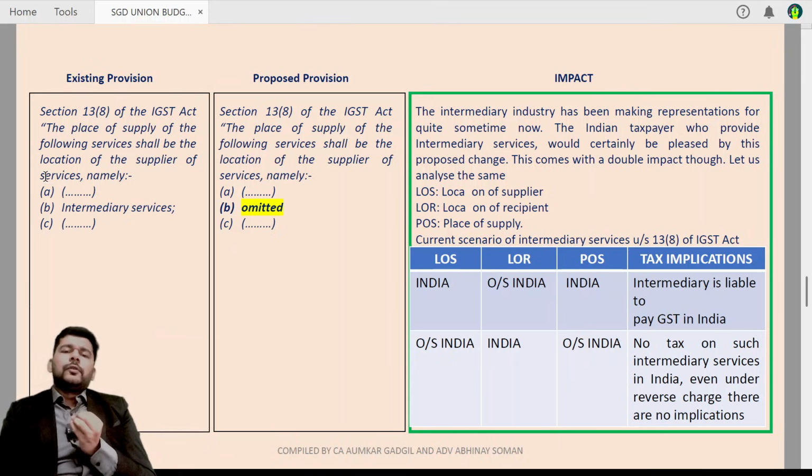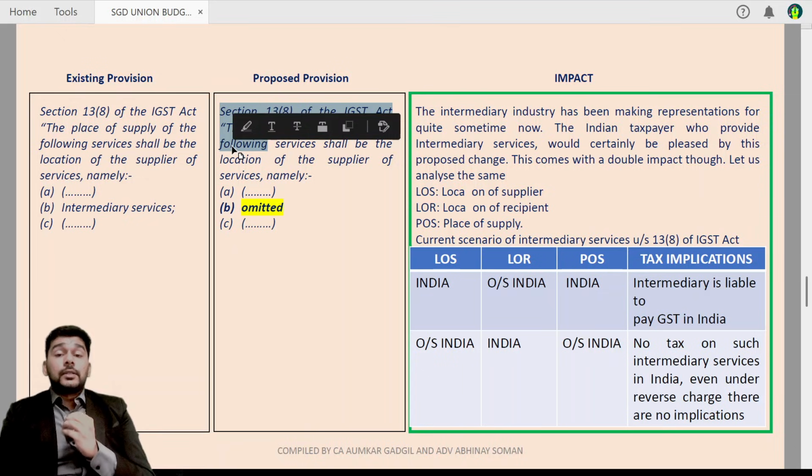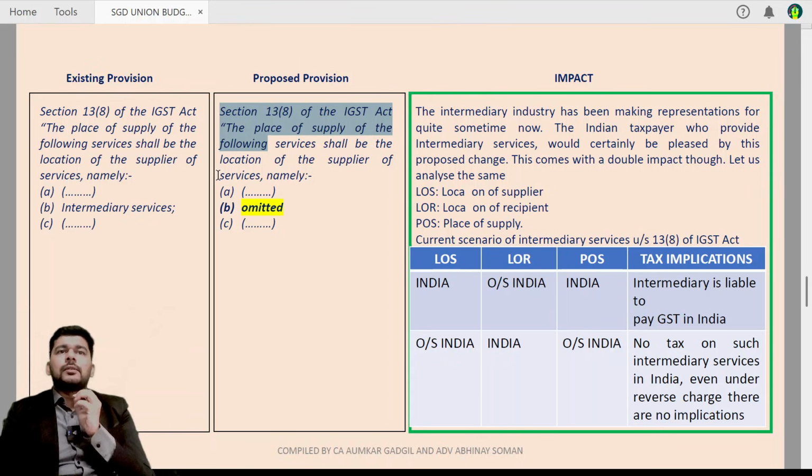Under section 13 of the IGST Act 2017, the transactions covered are only where either the supplier of service or the recipient of service is located outside India and the other is located in India. Section 13 subsection 8 particularly covers the provision of determining place of supply, where the deeming fiction says that the location of supplier will be considered to be the place of supply.